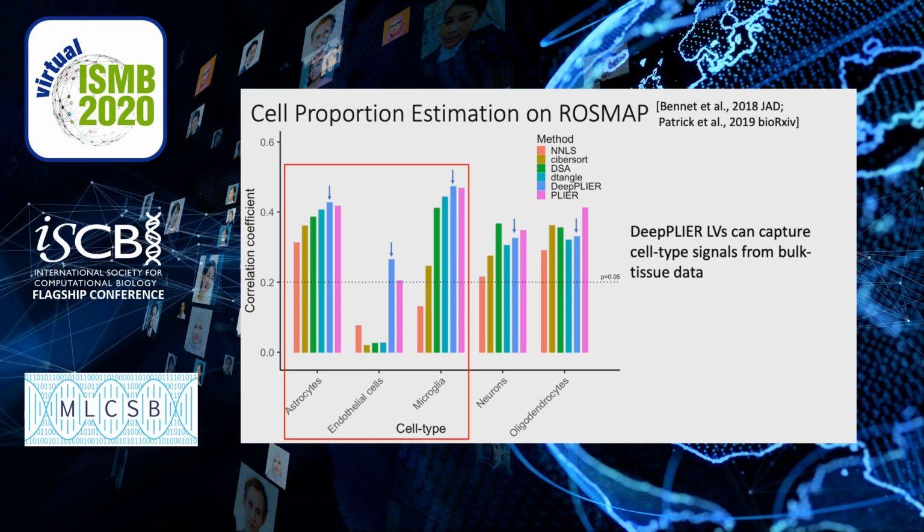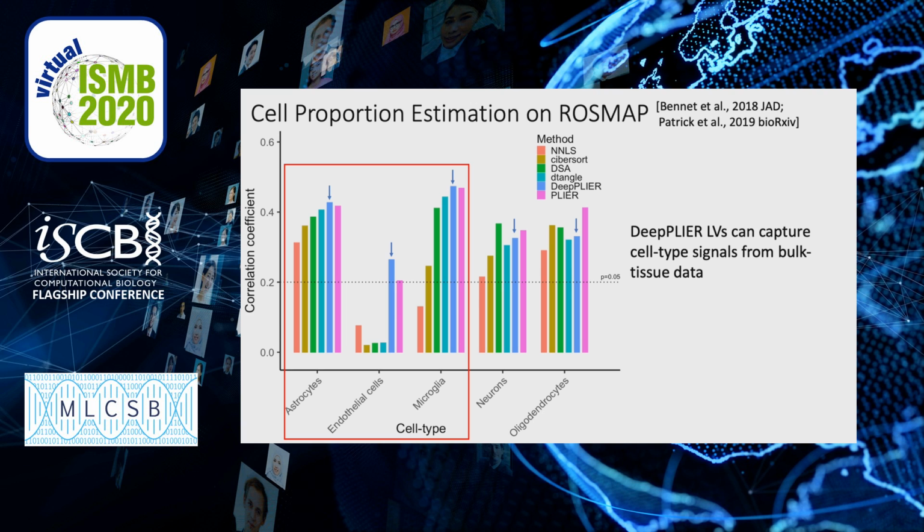Looking at the plot, we observe that among 5 major cell types in brain tissue, DeepPLIER gives the best cell type proportion estimation on 3 cell types, namely astrocytes, endothelial cells, and microglia. Overall, DeepPLIER latent variables can capture cell type signals from bulk tissue data better than PLIER and the other 4 methods in this experiment.